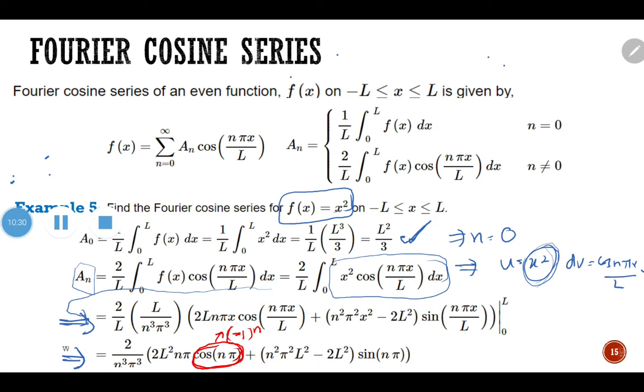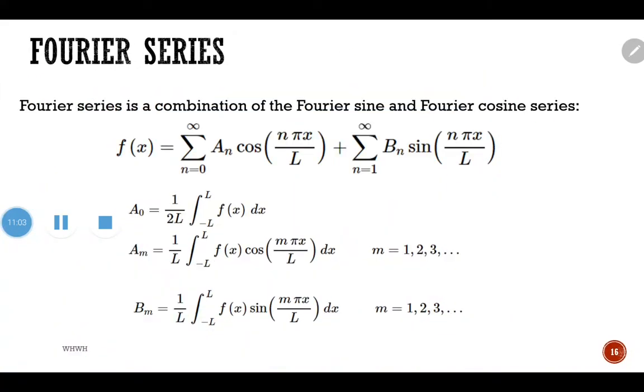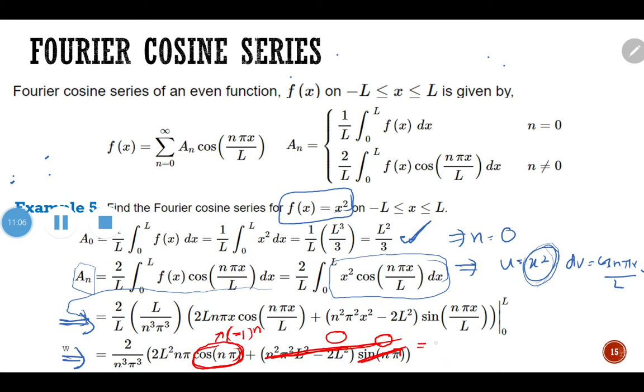And then again here, sin n pi. Sin n pi definitely becomes 0, because n is any integer number. Sin pi, sin 2 pi, sin 3 pi, sin 4 pi, 5 pi, 6 pi, or negative pi, negative 2 pi, and so on and so forth, will always become 0. So with that, the whole second term here turns out to be 0. So what do we have now? What we are left with is 2 over n cubed pi cubed.